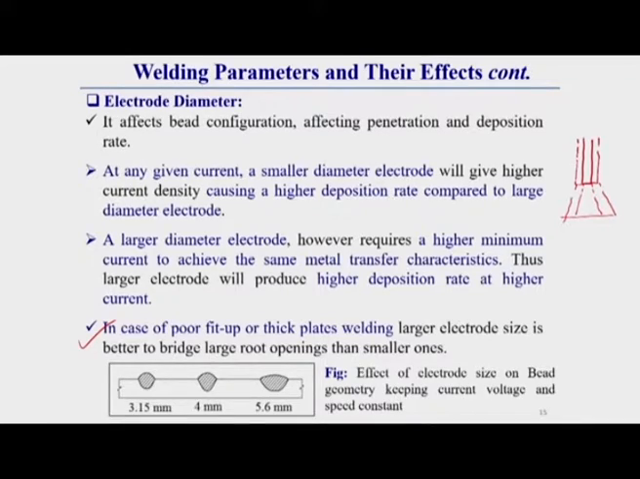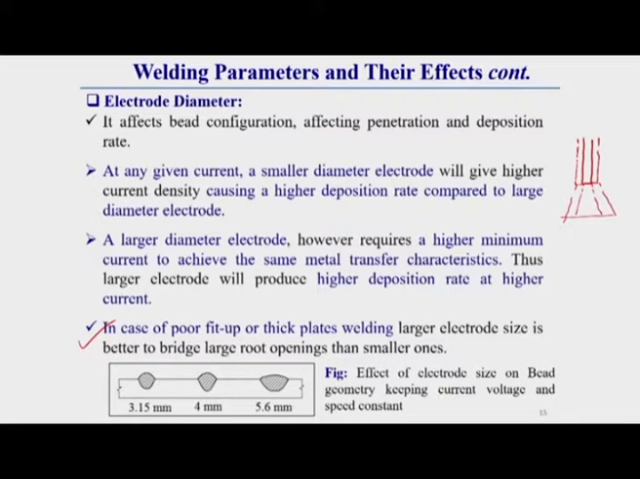Another thing to keep in mind: in case of poor fit up or thick plate welding, a larger electrode size is better to bridge a large root opening than smaller ones. That is why for poor fit up and thick plate, a larger electrode diameter is preferable.